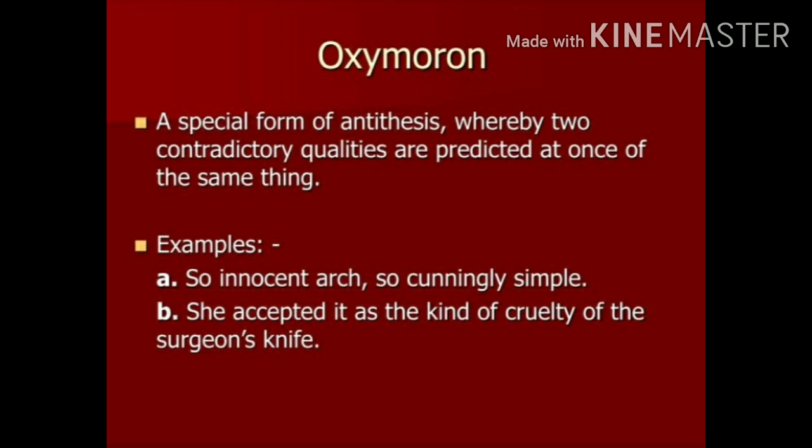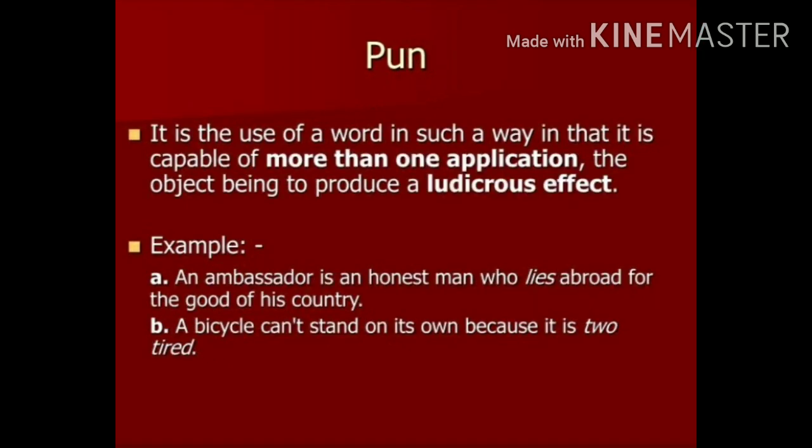Innocent and cunning, both are opposite to each other. Similarly, let's see another example. She accepted it as the kind of cruelty of the surgeon's knife. So, kind and cruel are opposite to each other. So, in this way, we use oxymoron.